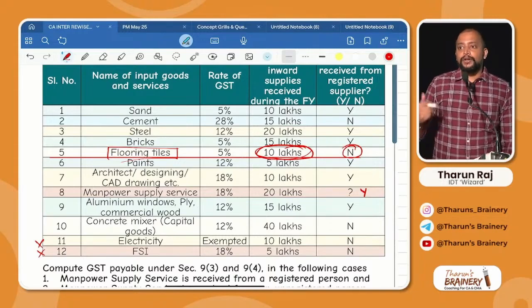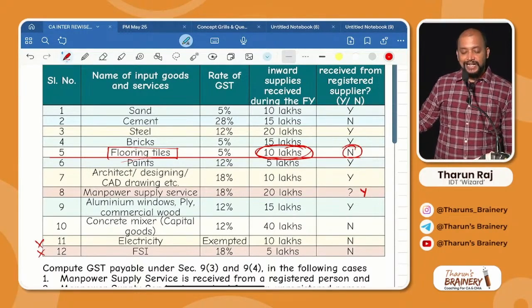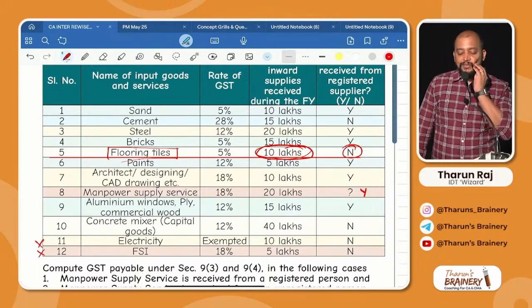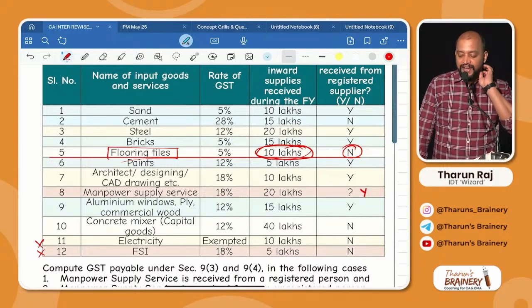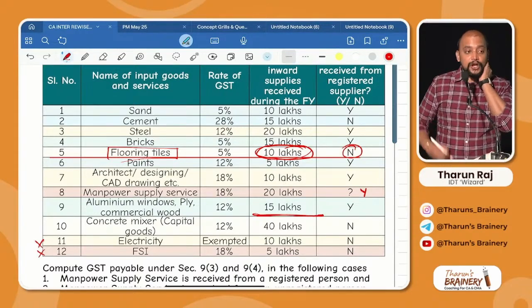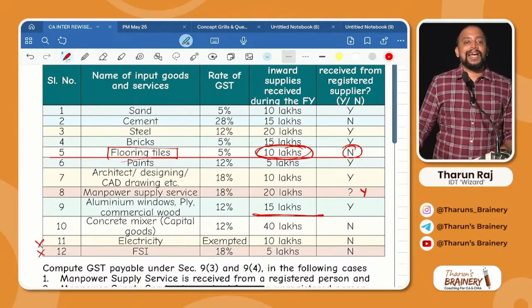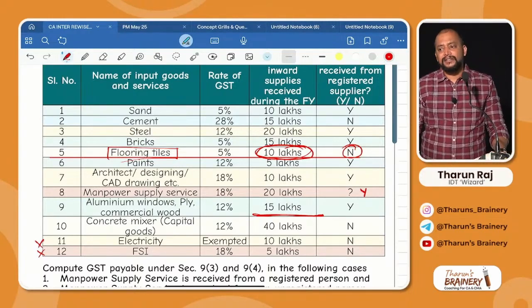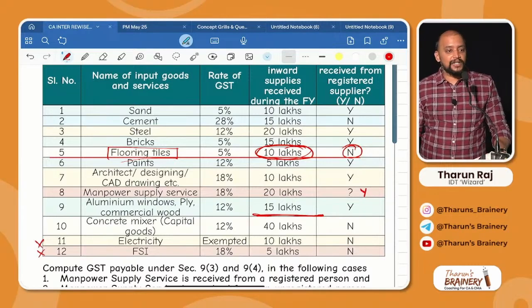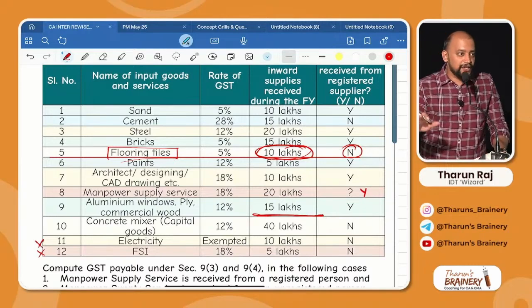Divided by total. While doing the total, don't take capital goods, don't take FSI, electricity. Remaining total, just do the sum. Take a calculator and do the sum. 10 plus 15, 25 plus 20 plus 15 plus 10 plus 5 plus 10 plus 20 plus 15 up to this. How much? 120 lakhs. Trust me, it is 120 only.